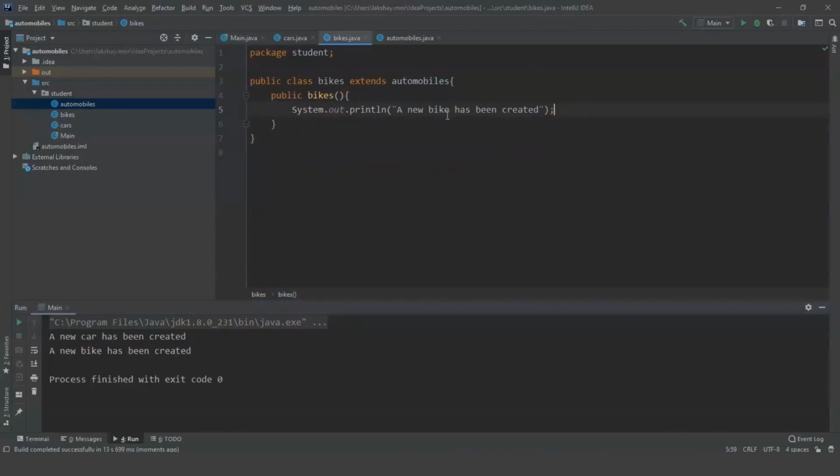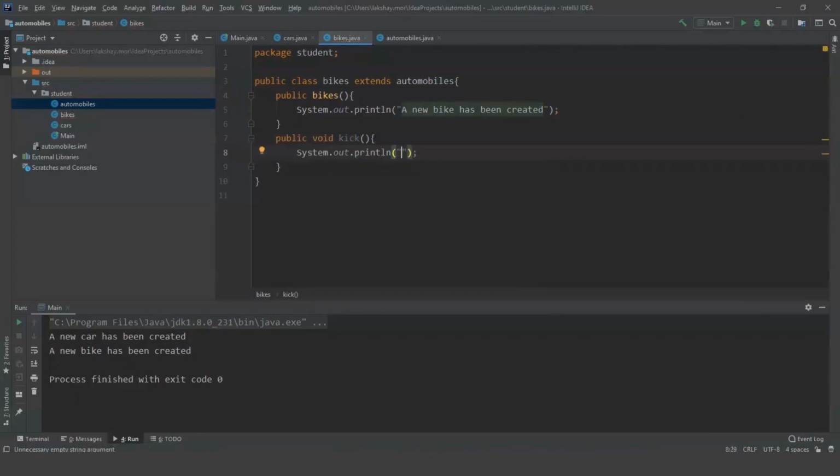So I'm going to bikes. I'm going to create a new method or a new function, public void kick for bike. So I'm going to print a message: the bike has been started with kick.